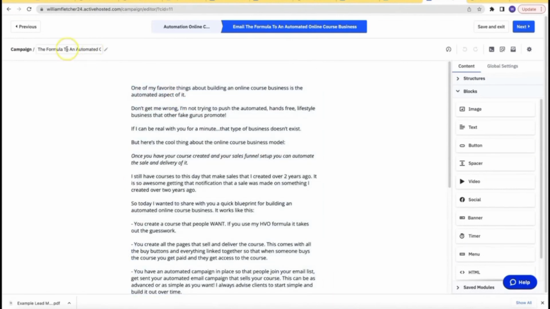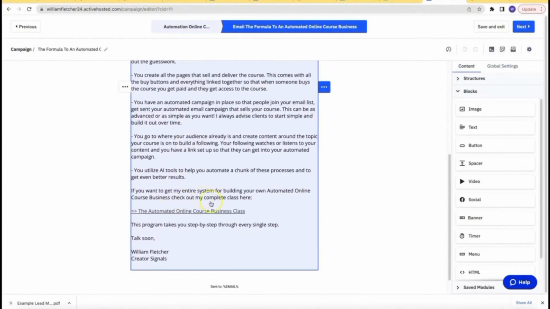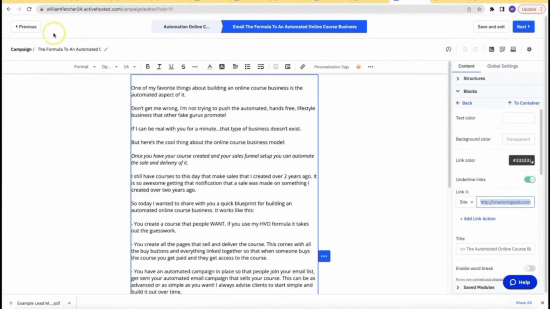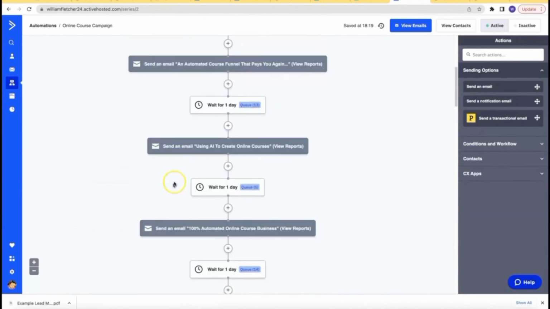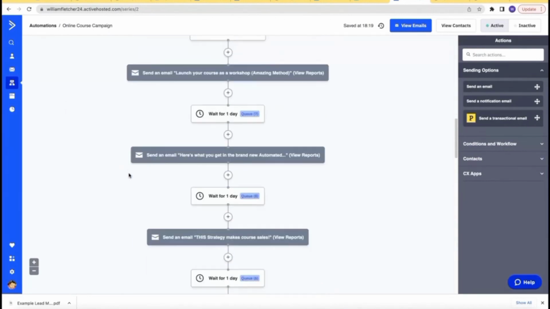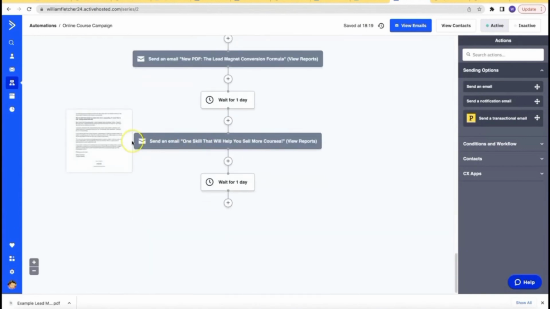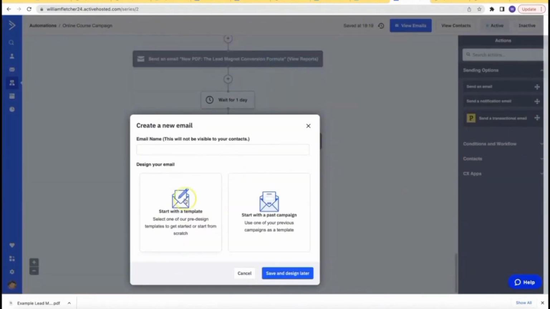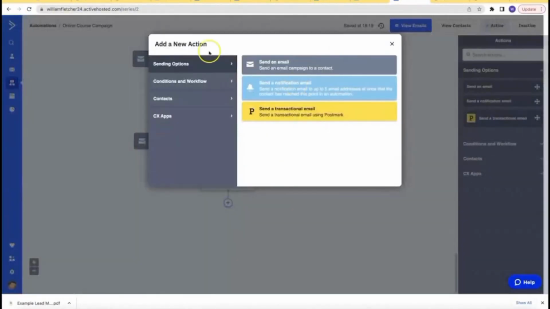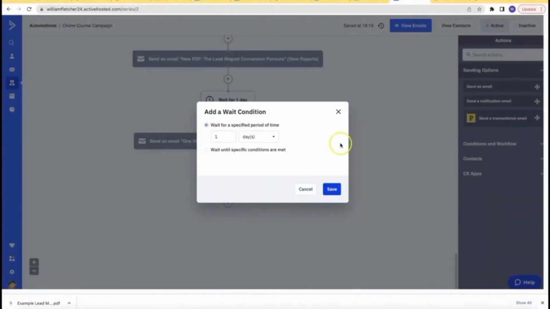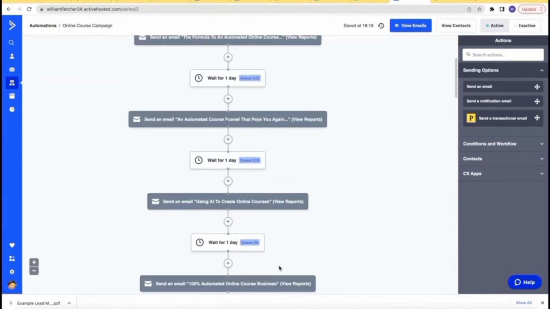Now, what makes this sequence pretty powerful is that it doesn't feel like it's just constant selling. Instead, it's a mix of valuable content and gentle nudges toward the course, like subtle mentions at the end of each email. And when you put together an automated sequence like this, guys, it can be a game changer, because it's going to build trust, it's going to keep your audience engaged, and you're going to get a lot of people buying from it because you're consistently delivering value and consistently putting your offer in front of them. And the best part is that once it's set up, it runs automatically and it's out there generating you sales every single day.